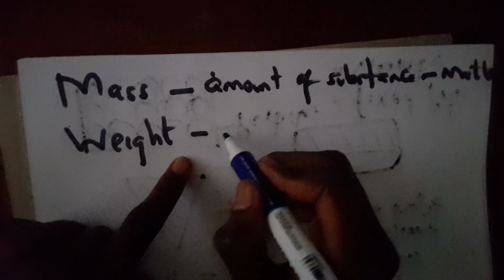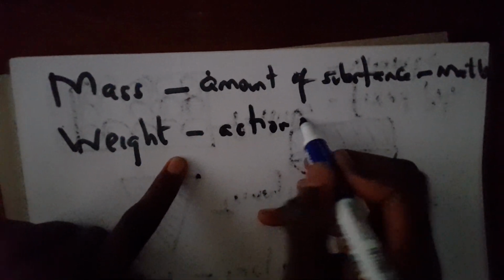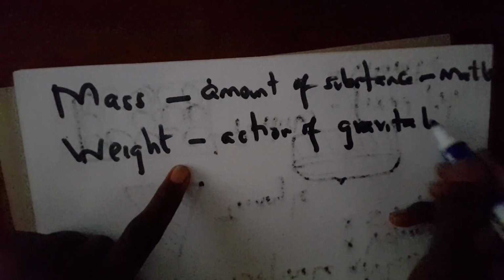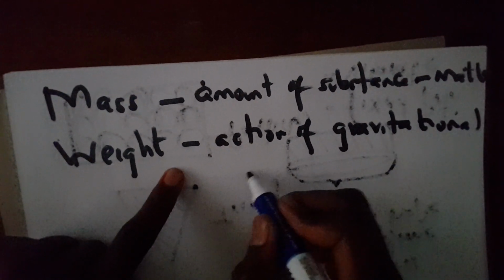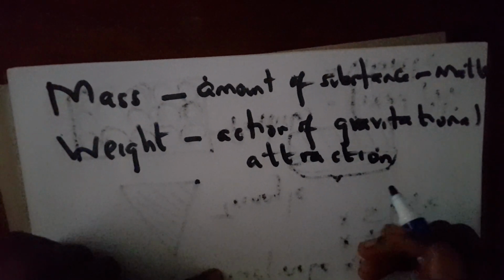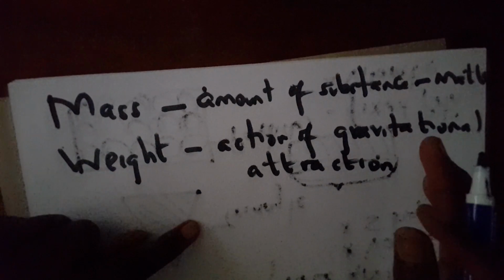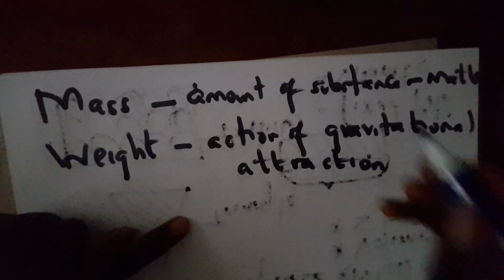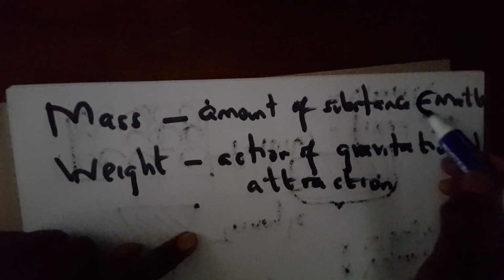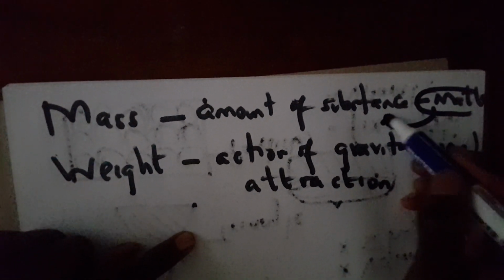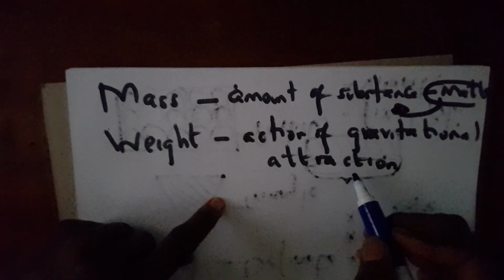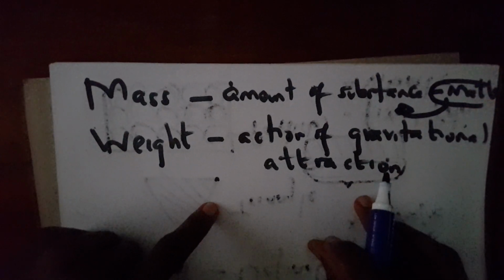It is the action of gravitational attraction. Mass is the amount of matter that is found in that substance. Weight is the action of gravitational attraction on a substance or on an object.